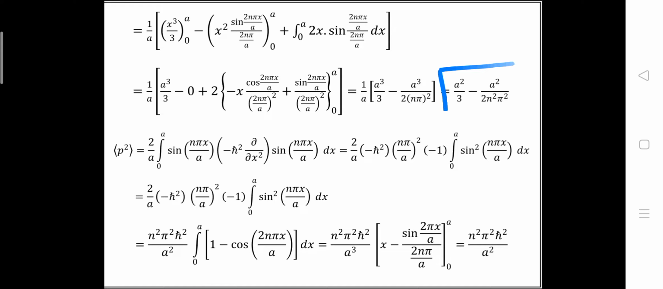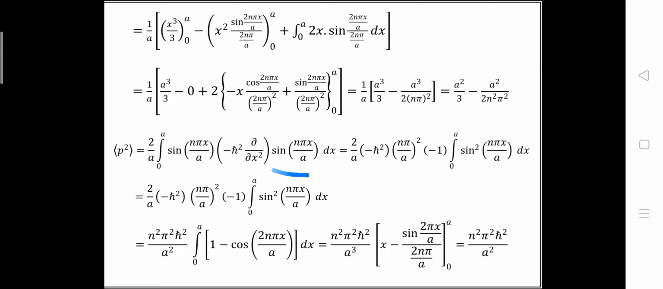Now let's talk about the expectation value of p square. Okay, the same process we are going to do with this p square. So the formula will be 2 by a integral 0 to a sin(nπx/a), and we know that the momentum operator is iħ del by del x. Here we are going to take the square of the momentum, so we will get minus ħ square del square by del x square, and sin(nπx/a) dx.